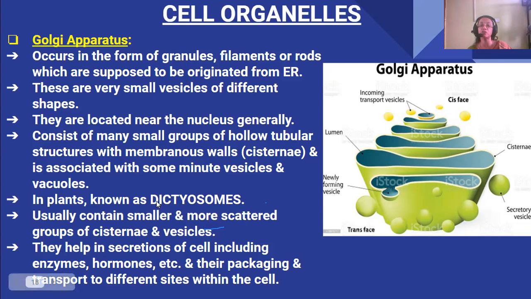Mind the spelling: D-I-C-T-Y-O-S-O-M-E-S. So in plants, they are known as dictyosomes. Usually they contain smaller and more scattered groups of cisternae and vesicles. What is the function? They help in the secretion of the cell, including enzymes, hormones, etc., and their packaging and transport to different sites within the cell.